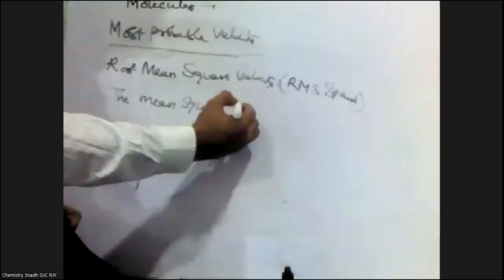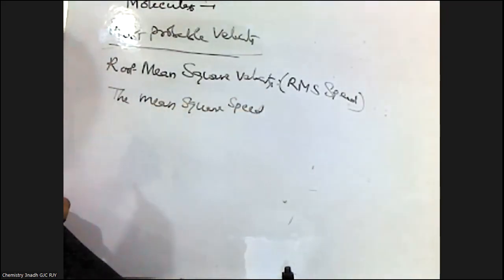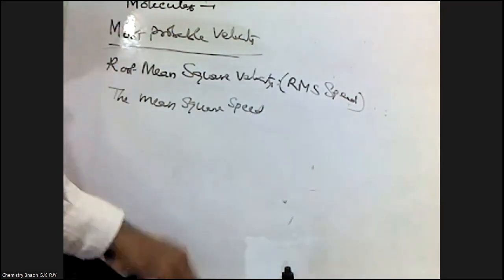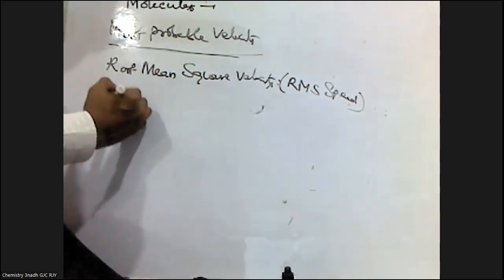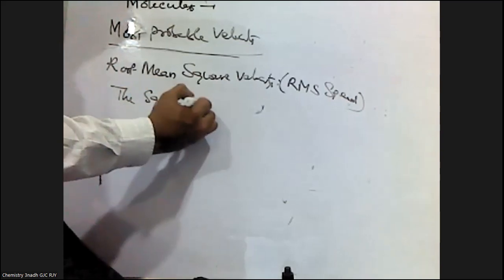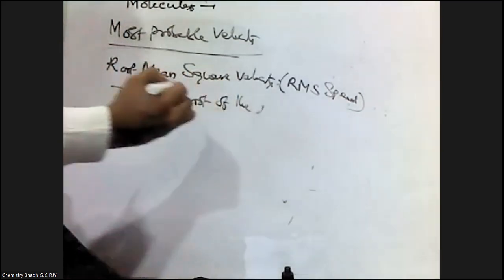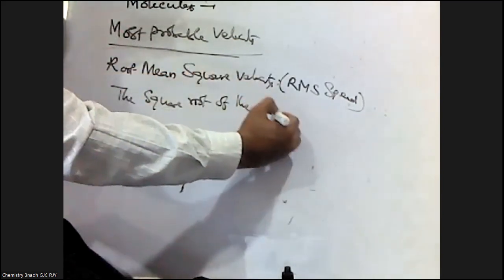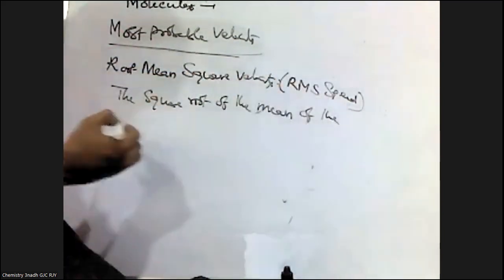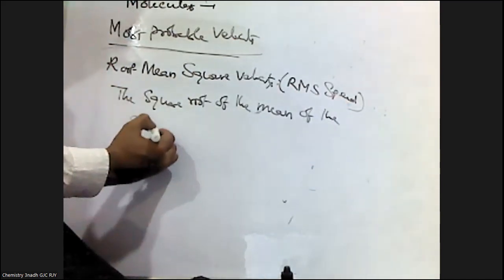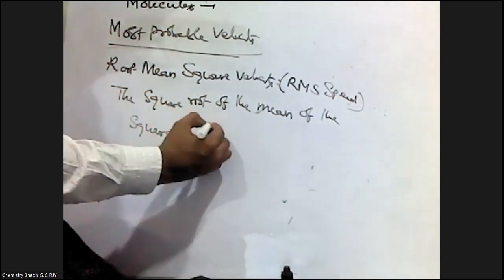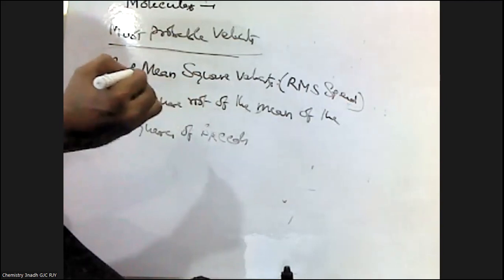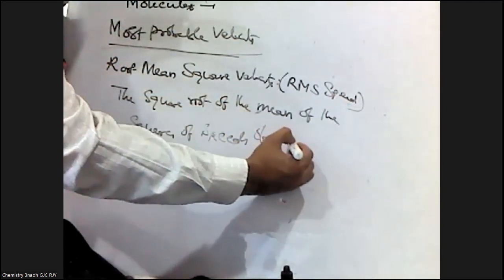RMS velocity means the square root of the mean of the squares of speeds of gas molecules.